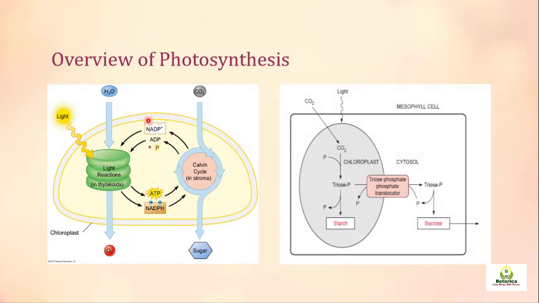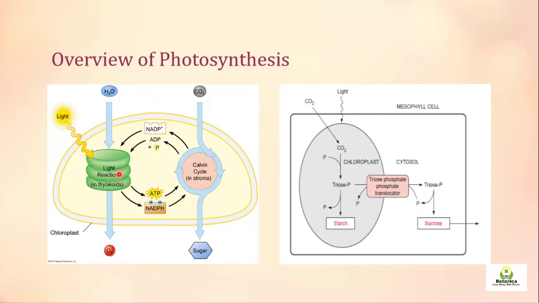So when we talk about photosynthesis, when we were discussing photosynthesis, we talked about the light reaction of photosynthesis and the light independent reaction of photosynthesis, which we call the Calvin cycle, the light independent pathway of photosynthesis as well. So what happens here? Water enters. All the process is occurring here in the chloroplast.